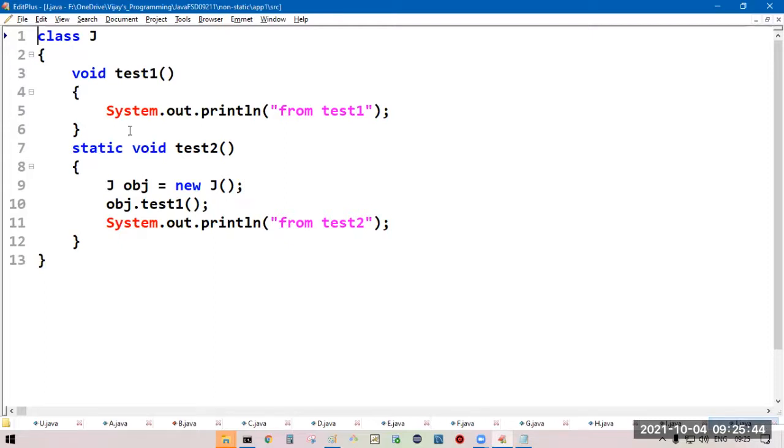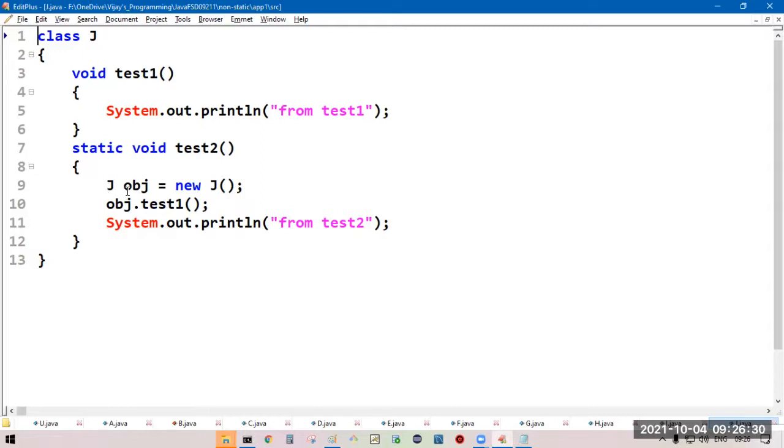Come to the class J. Test one is non-static. Test two is static. We are creating an object for J class inside test2.